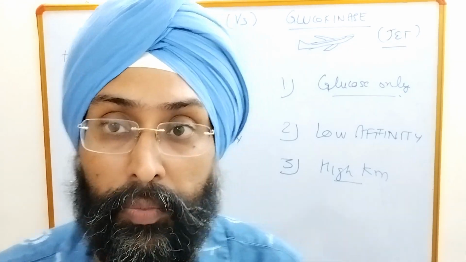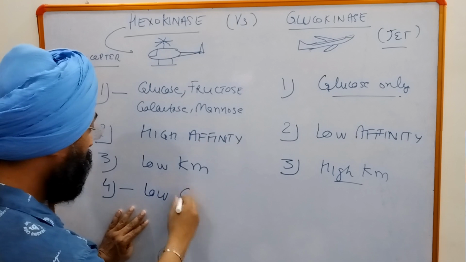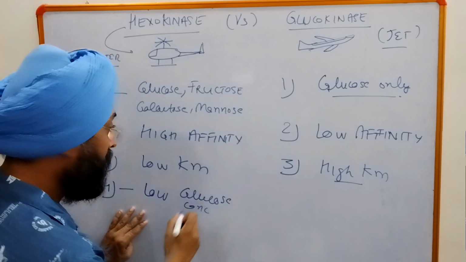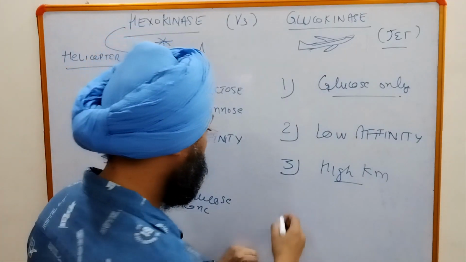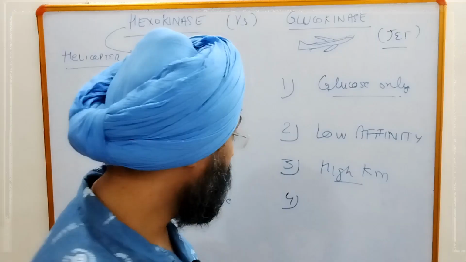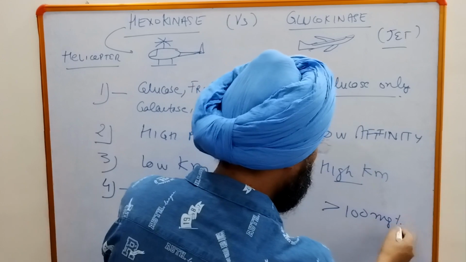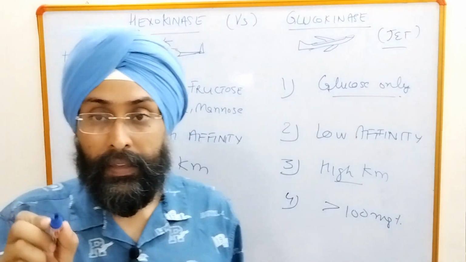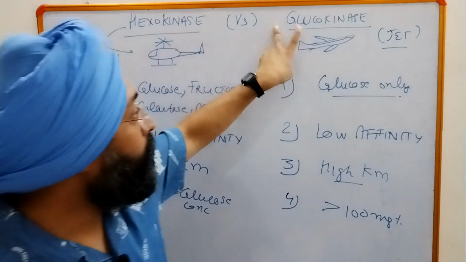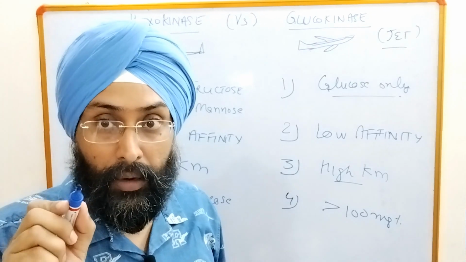Now coming on to the fourth point, hexokinase can act on low glucose concentration. But glucokinase will come into action only when the blood glucose is greater than 100 milligram per cent. Now to remember these 4 points, I told the mnemonic that hexokinase is a helicopter and glucokinase is a jet.